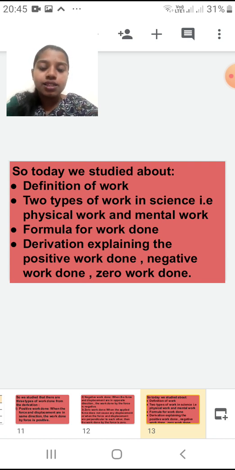Next, the derivation explaining positive work done, negative work done, and zero work done. I hope all the concepts we studied today, along with the derivation we did, are clear to you. You are going to jot down the important formulas and definitions, positive work done, negative work done, zero work done, and study them.